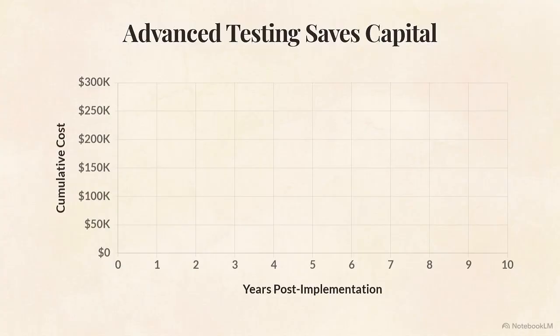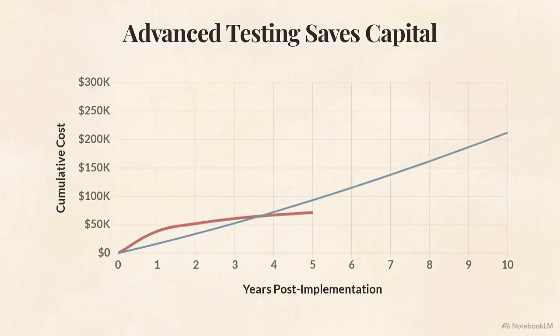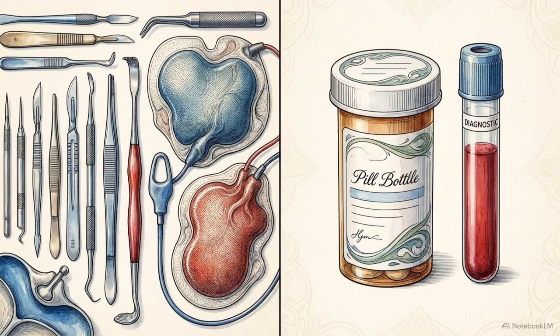While implementation is currently slowed by insurance barriers and upfront costs, economic modeling supports the shift. As this model shows, the initial cost of advanced testing is offset by a significant long-term reduction in the costs of acute care and emergency interventions. Implementing precision cardiology reallocates capital from late-stage emergency interventions toward more effective early prevention.